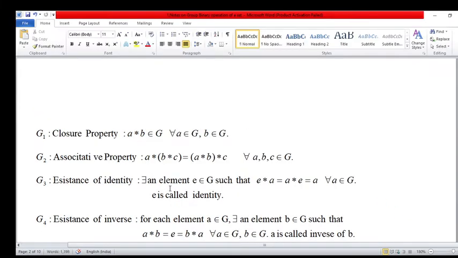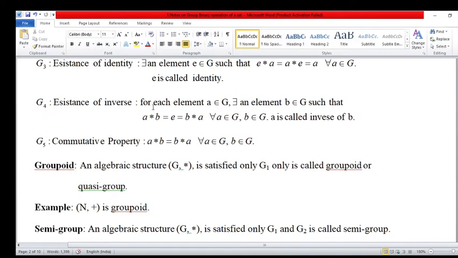E is the identity element. Here, existence of inverse: again A star B is equal to B star A is equal to E, means A is the inverse of B and B is the inverse of A, for all A belongs to G and B belongs to G. This last is the commutative property.